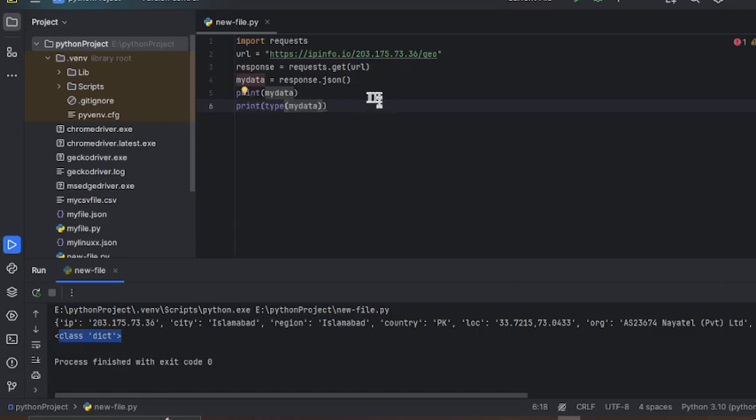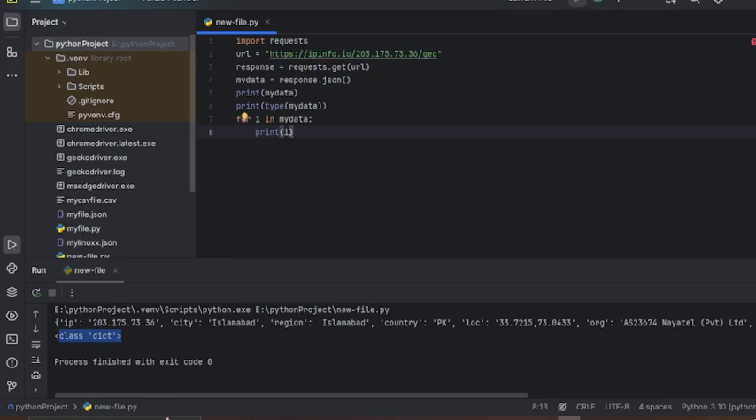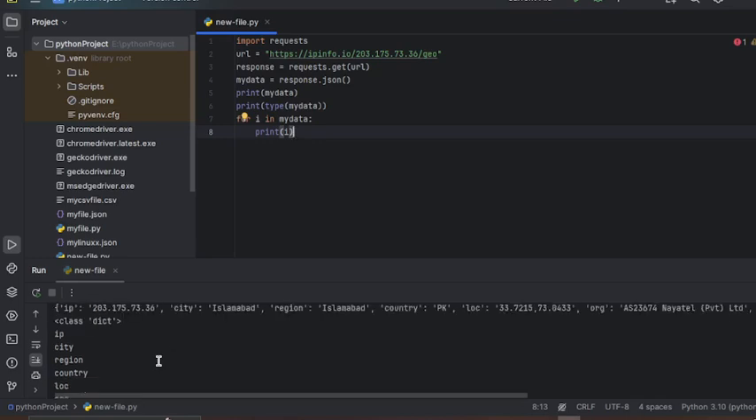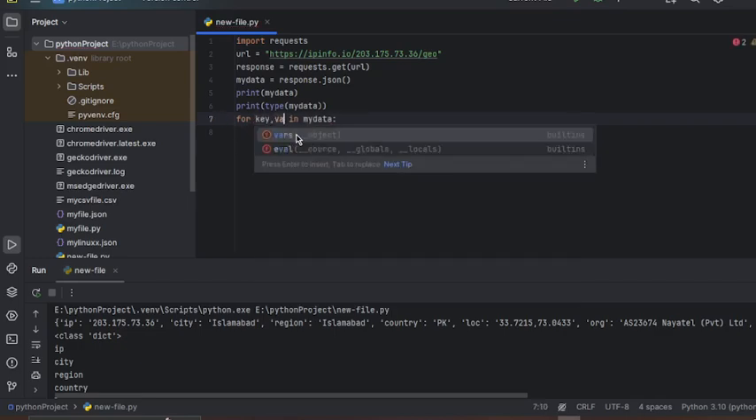You can also use a for loop: for i in my data colon print i. We will see the output of this. You will see it gives only the keys. It gives only the IP, not the IP value; it gives only the city; it gives only the region, not the region name, meaning not the value.